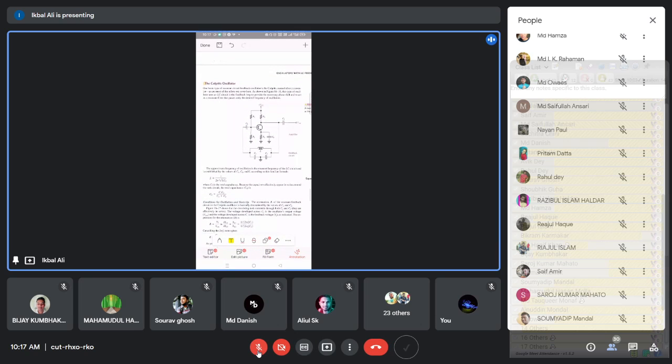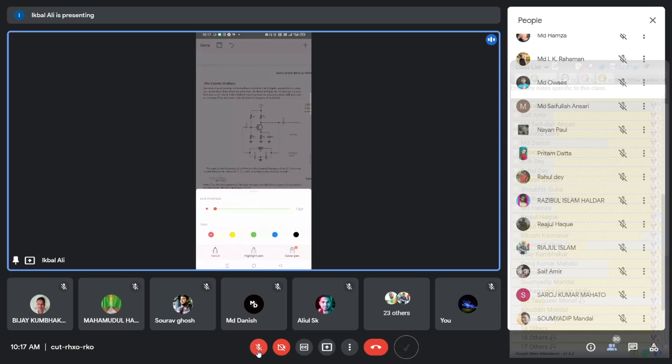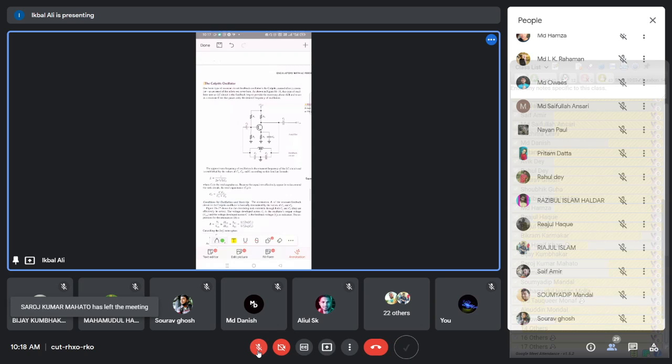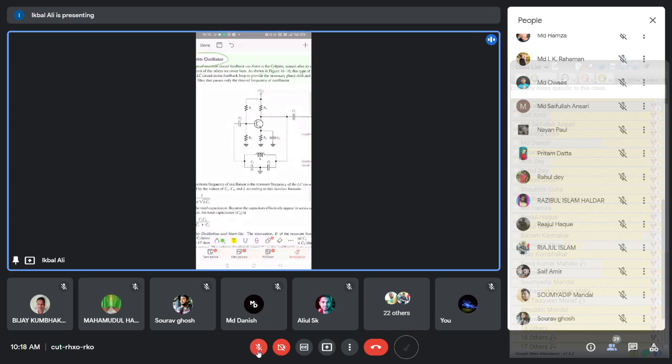One such circuit is called the Colpitts oscillator circuit. This is the circuit which is actually called a Colpitts oscillator circuit. We will discuss the Colpitts oscillator circuit today. In this oscillator circuit, the beta network has a capacitance and inductance. That is why this circuit can generate a frequency in the megahertz order, or radio frequency signal. So these are high frequency oscillators that can generate a megahertz order of signal.